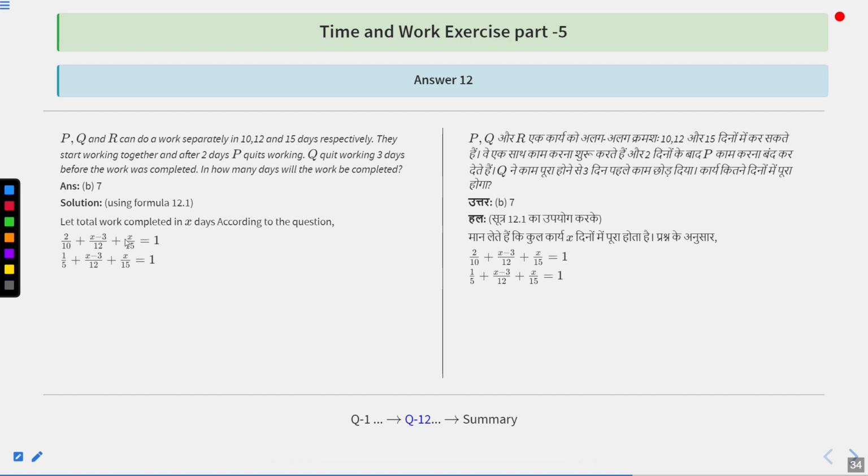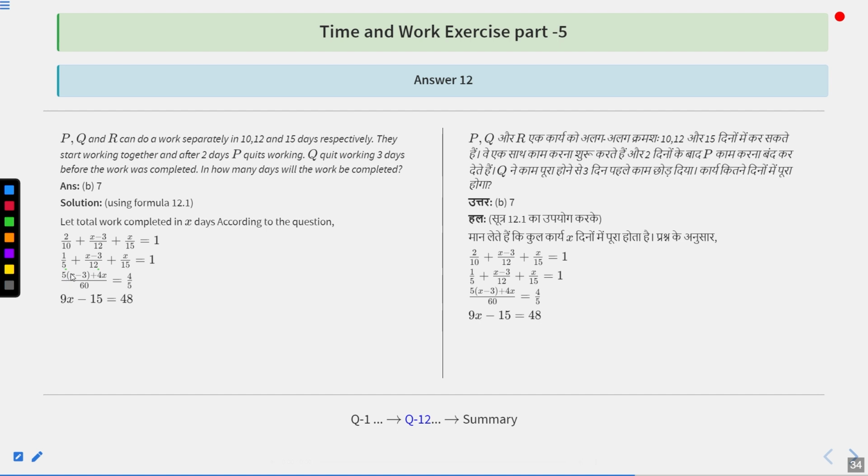Plus, for the complete period of time, R was working. So R upon R, the value of R is X upon 15. That should be equal to total work. So from here, we are going to get 1 upon 5 plus (X minus 3) upon 12 plus X upon 15 equal to 1. The LCM of 5, 12 and 15 is 60.